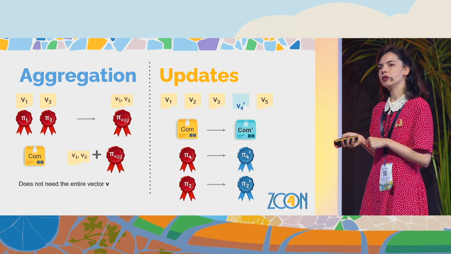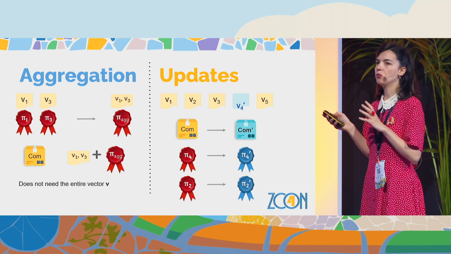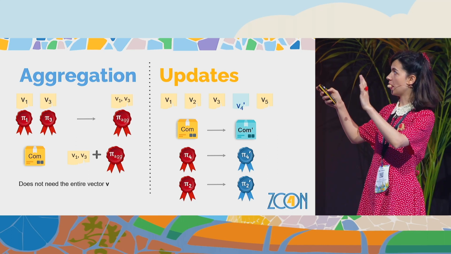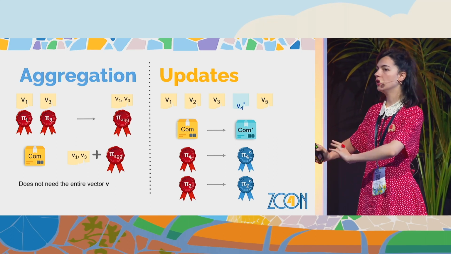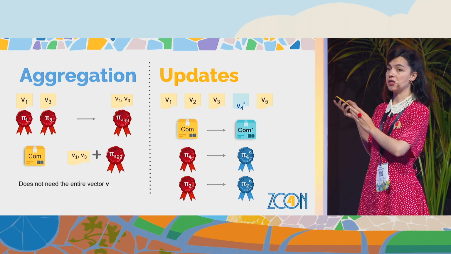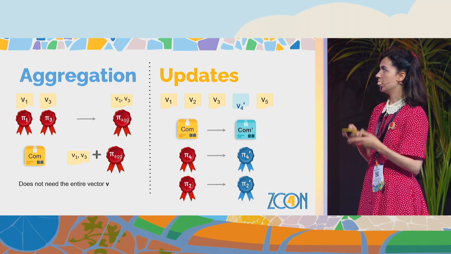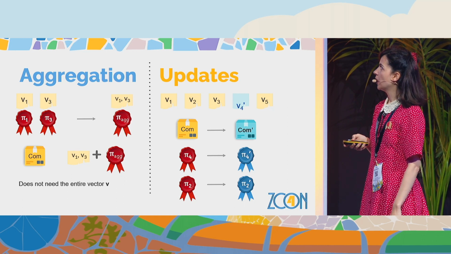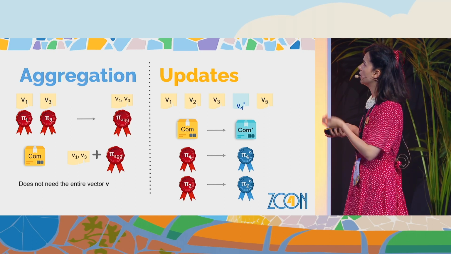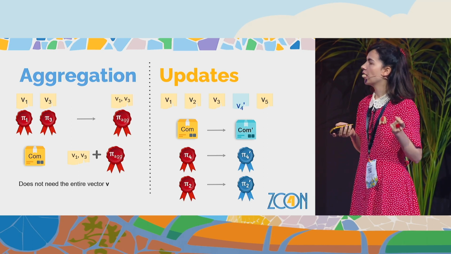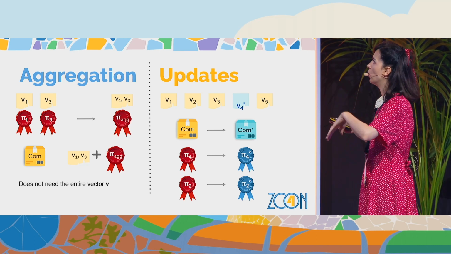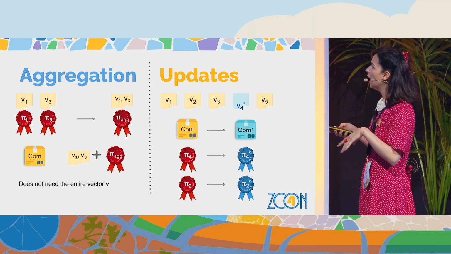So aggregation is a property that we would like. We have many different proofs. They are even seen by somebody who doesn't have the vector, so a different party, that can aggregate them into a single proof that has the same size as only one proof. And this opens many values at the same time. And updates require that once we change something in the vector, like here, value v4, then we can easily update the commitment without redoing all the work to commit again to the vector.